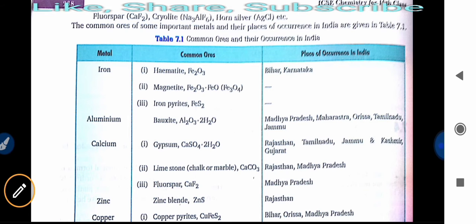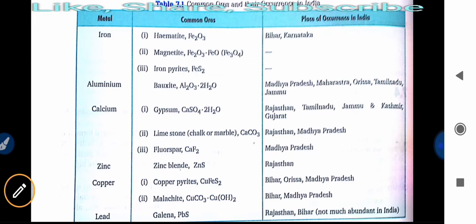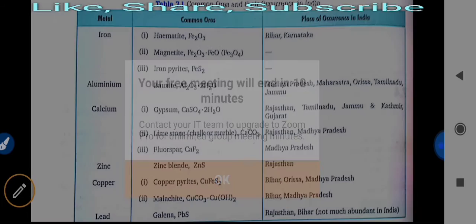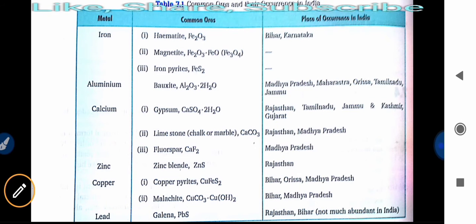Okay, calcium occurs in three forms: gypsum, limestone, and fluorspar. Zinc is zinc blende, zinc sulfide. Okay, Rajasthan. Copper pyrites, CuFeS2, and it occurs in malachite. Okay, and it occurs mainly in Bihar, Madhya Pradesh, Odisha. Lead's common ore is galena. Okay, and it occurs in Rajasthan, Bihar, not much abundant in India. Okay, lead is not occurring much abundantly.